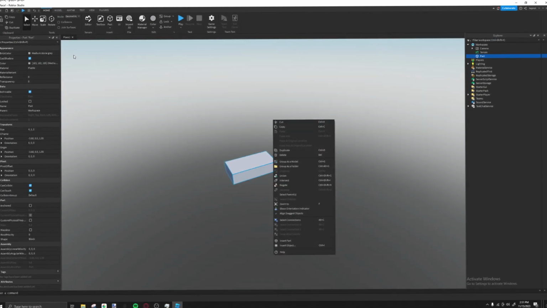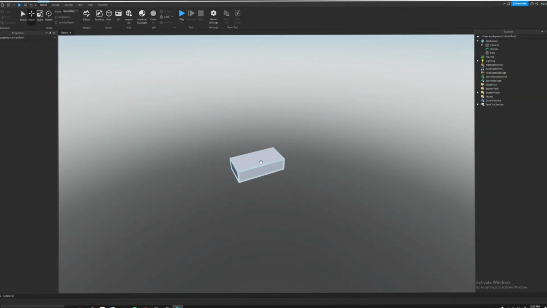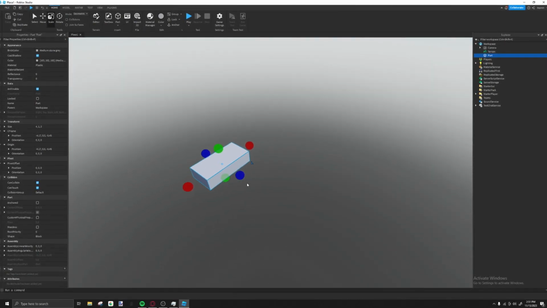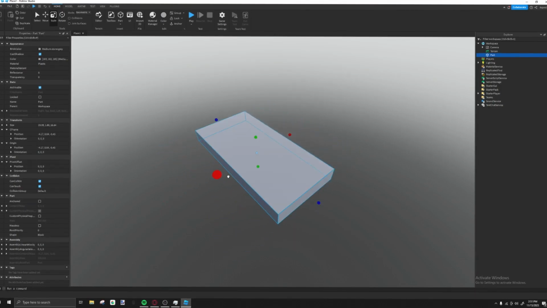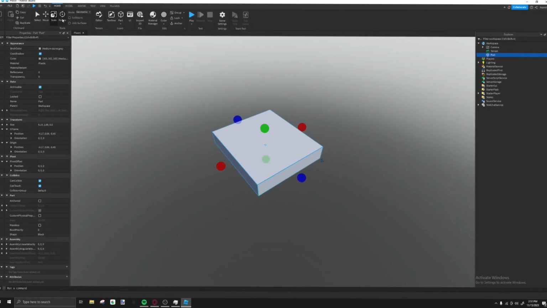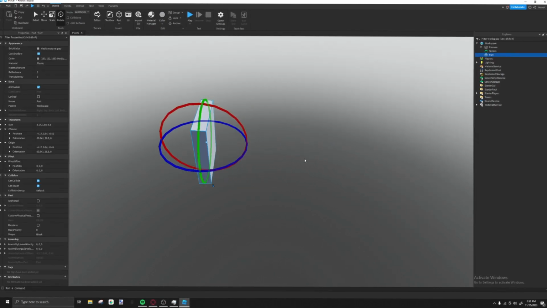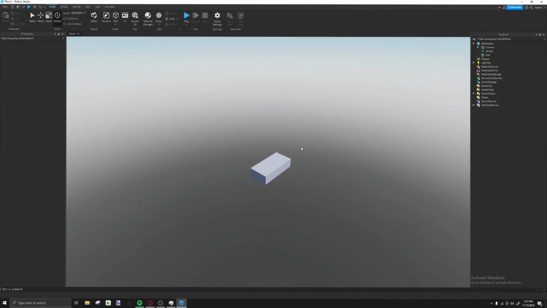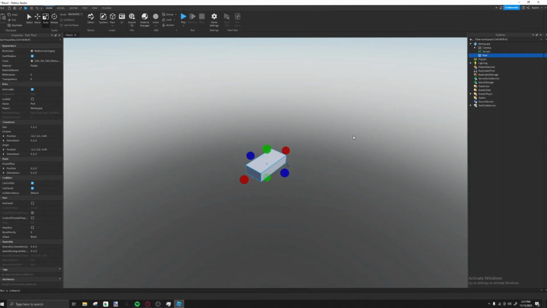Okay, so we got a part. These are our little tools right here. We have Move, Scale, and Rotate. Moving is pretty straightforward. You can move it left to right. Scaling is also the same thing. Make the part big or small, whichever size you want. Rotate is pretty straightforward, it's a rotating tool. Also, you can press Control-Z, a shortcut to undo. I'll just give you that tip.